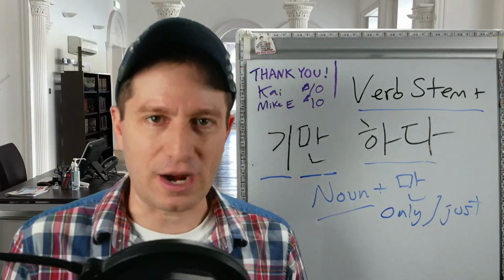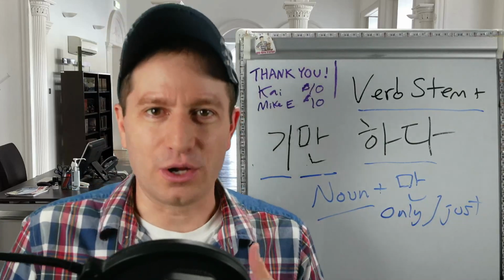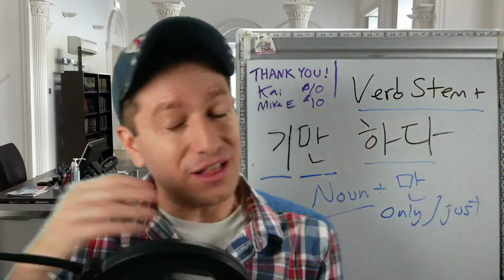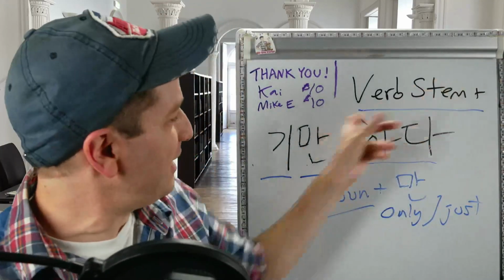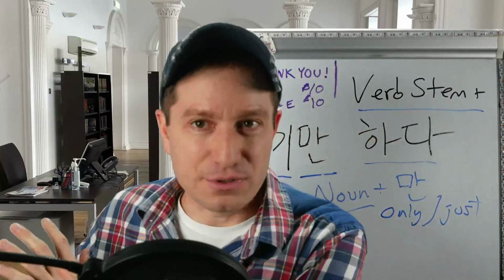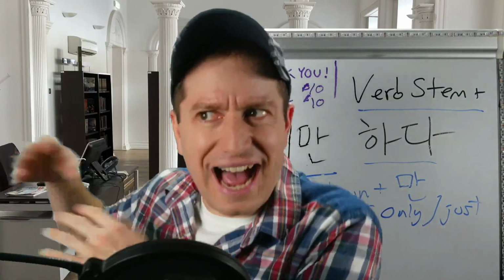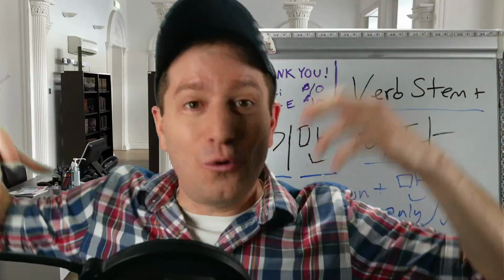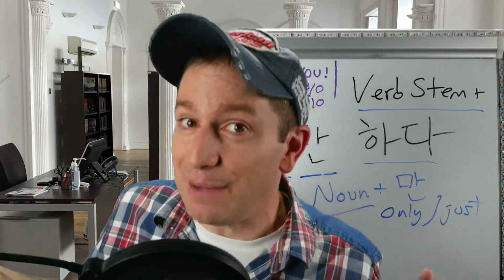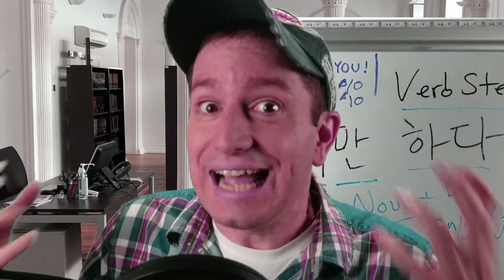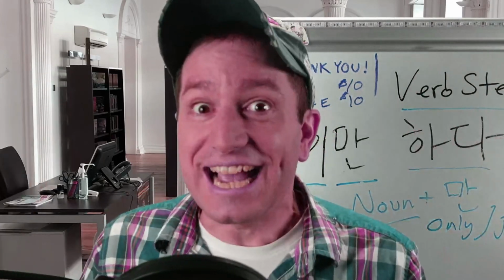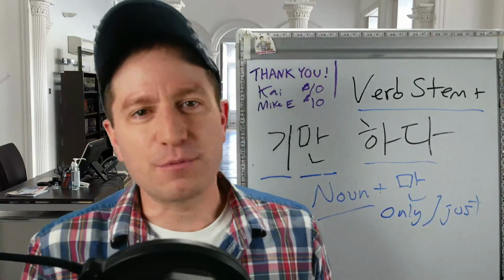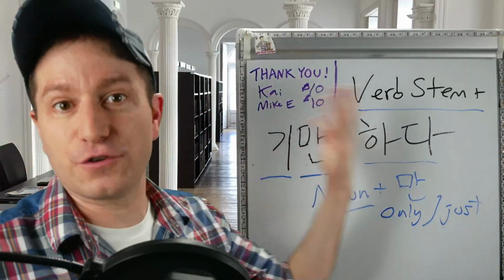because normally we used it with just a noun, right? We said 저는 사과만 먹어요. I eat only apples. But if you wanted to say I only eat, as in I don't do anything else, all I do is eat. 저는 사과를 먹기만 해요. All I do is eat apples. It doesn't mean that I eat only apples or that only I eat apples, but it means that the only action that I do, I don't sleep, I don't breathe, I don't walk around. All I'm doing is eating apples. Do you not understand how much I like apples? That's literally the only thing I do, is just eat apples and more apples. You get the idea. That's what this form is used for. So you can use this form to use 만 with a verb instead of just a noun.